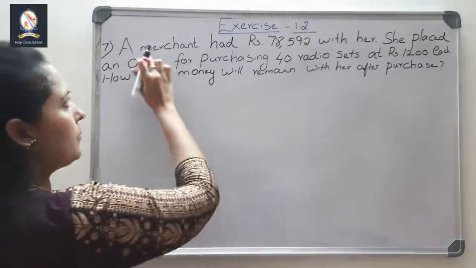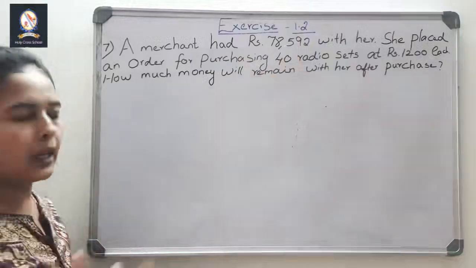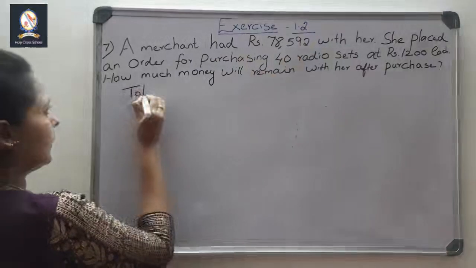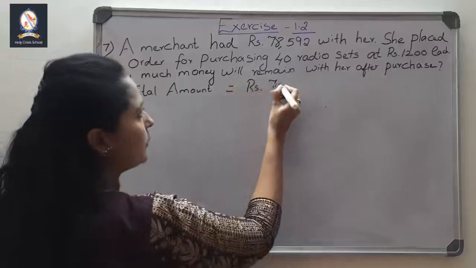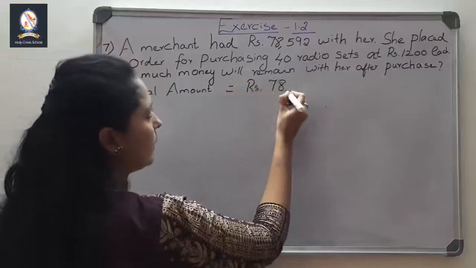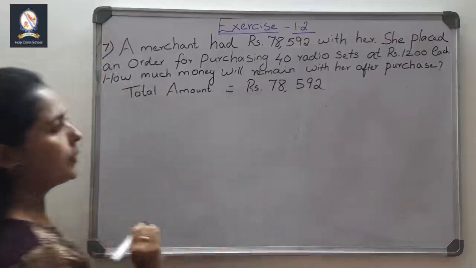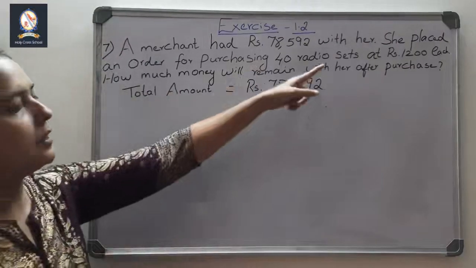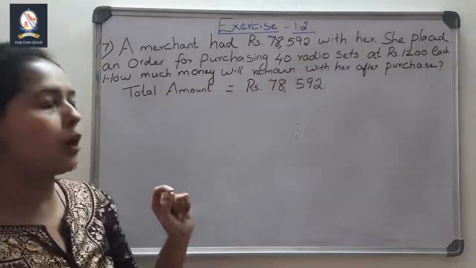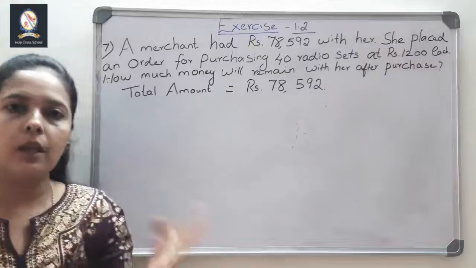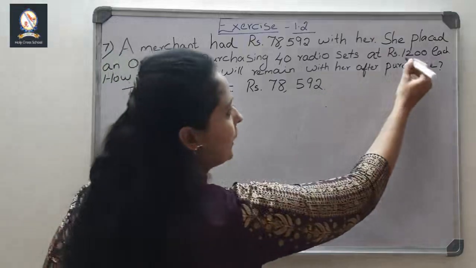Okay. First, what is the first thing they have given? So rupees 78,592 is the total amount. Okay, so first write that. Total amount. Amount is equal to how much? Rupees. Always write it with the units. Okay, 78,592. Okay, next one. Come for the next line. She placed an order for purchasing 40 radio sets. How many radio sets she is going to purchase? 40 radio sets at rupees 1,200 each.